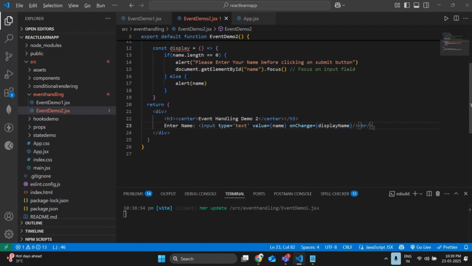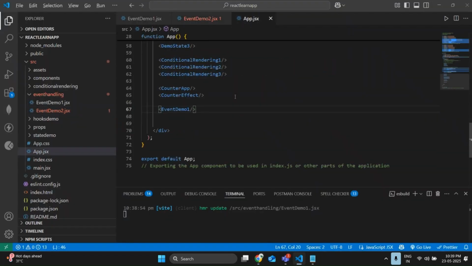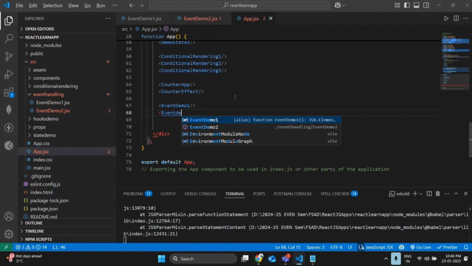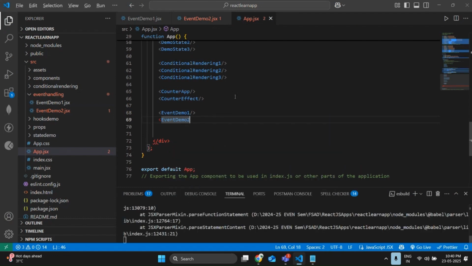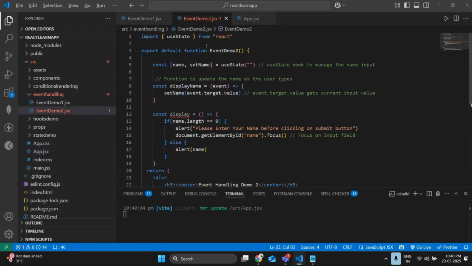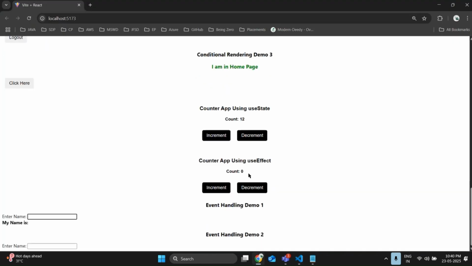As of now, this was not included in app.jsx, right? So let me use event demo 2 in app.jsx. Why are we having an error in this? Nothing, no errors, done. So let me show you one thing in the demo. See, event handling demo 2 is perfect. Is it triggering my value? Yes, it's triggering my value.